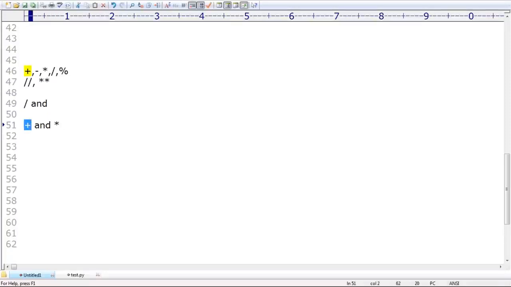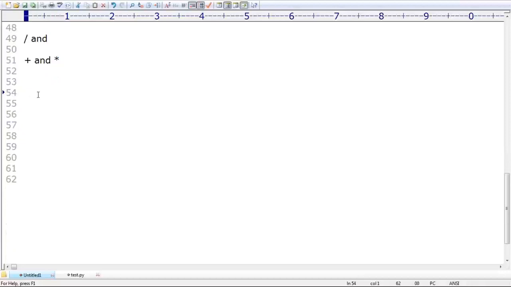The plus operator and the star operator are applicable for string type also. If I use the plus operator for str, it acts as a concatenation operator. If I use the star operator for a string, it acts as a multiplication operator. For plus on strings, both arguments should be string type only. For star on strings, one argument should be a string and the second argument should be an int. Clear, right? Any doubt about this terminology? That is what you should be aware of about arithmetic operators.